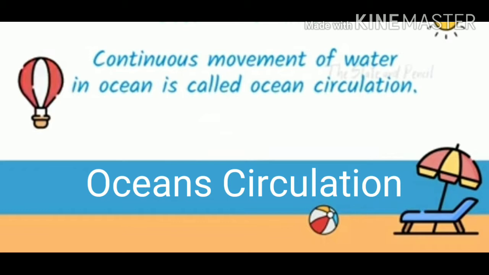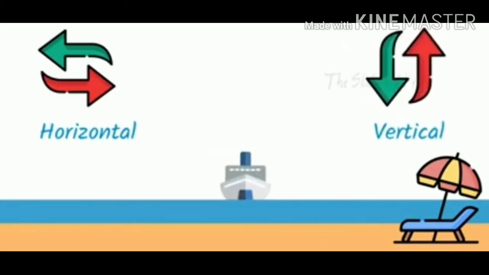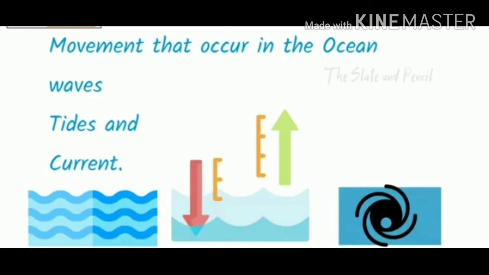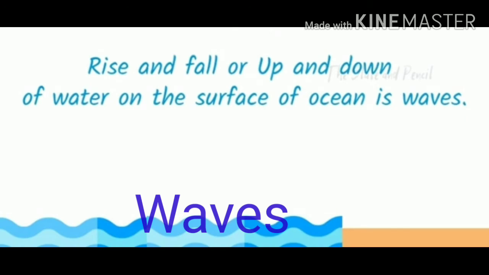Now let us move to the ocean circulations. The continuous movement of water in oceans is called ocean circulation. The movement of water can be vertical and horizontal in motion. The horizontal motions refer to the waves and currents, and the vertical motions refer to the tides. In other words, the movements that occur in the oceans can be broadly categorized as waves, tides and currents.